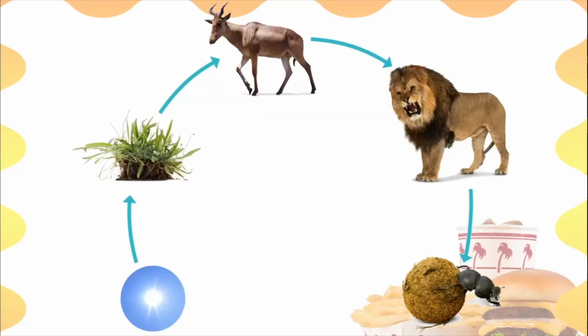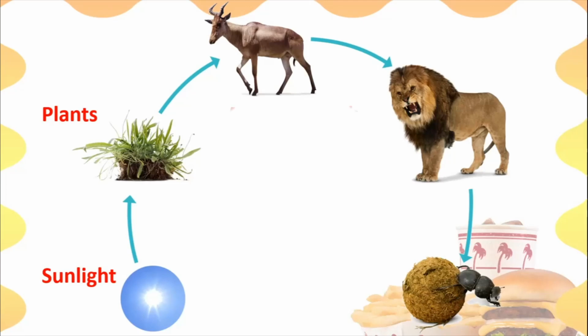Now, children, let us talk about one simple thing which you will learn when you go to the higher classes, but now we will try to understand it in a very simple way. So here, did you see that in one way or the other, all the animals are connected to each other? Aren't they connected? Let us start by understanding. See, first there is sunlight. Because of the light of the sun, the plants make their food. You will understand this better when we talk about food of the plants. So because of the sun, the plant makes food.